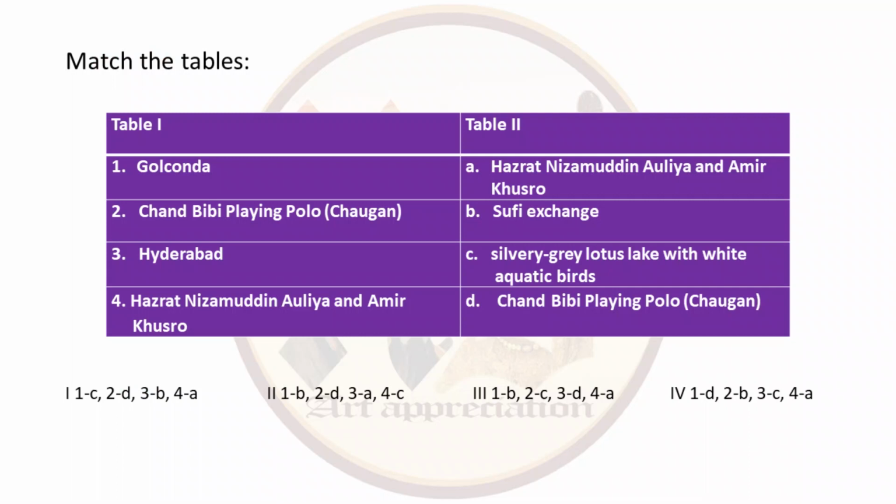Now match the tables. 1. Golconda is the sub-school of Chand Bibi playing polo. 2. Chand Bibi playing polo has silvery grey lotus lake with white aquatic birds in the foreground. You can see this lake when you see the image. 3rd, Hyderabad is a sub-school of Hazrat Nizamuddin Aulia and Amir Khusro. 4. Hazrat Nizamuddin Aulia and Amir Khusro has the subject of Sufi exchange. So 4th one, that is 1D, 2C, 3A and 4B is our correct answer.